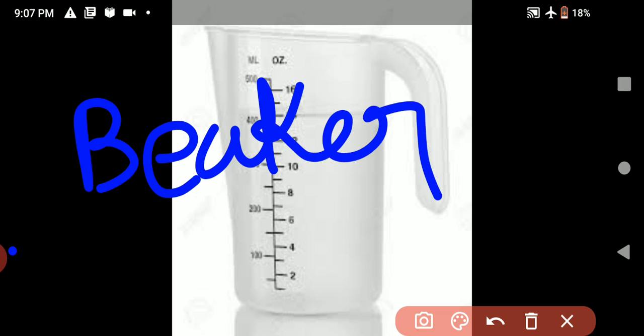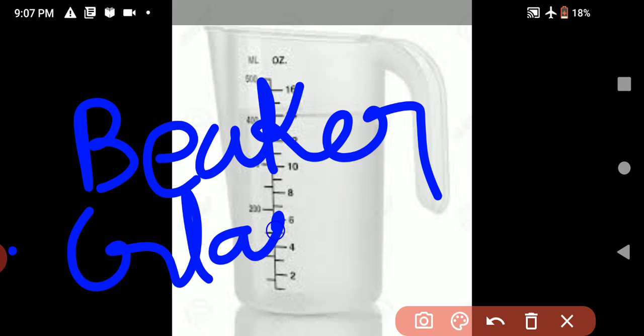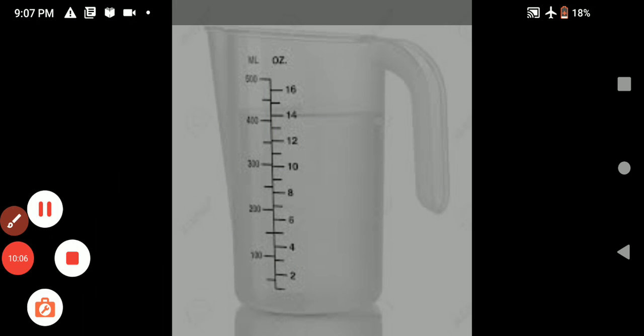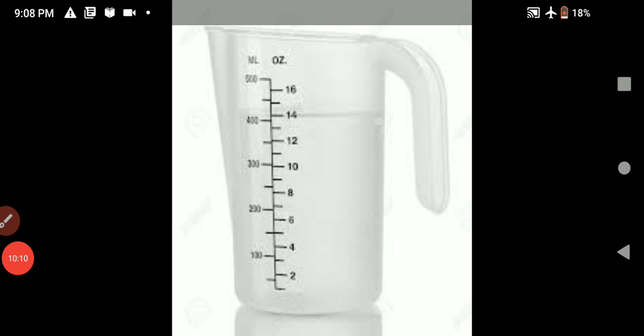For cooking, we take the help of the glasses. For scientific experiments, we take the help of the beaker to measure water, and for cooking purpose, we take the help of the glasses to measure the quantity of water.